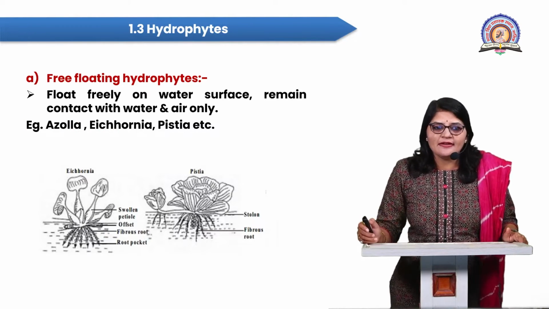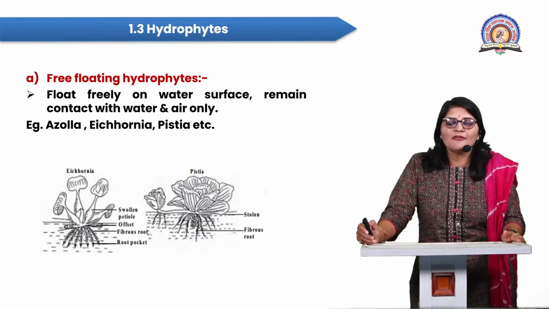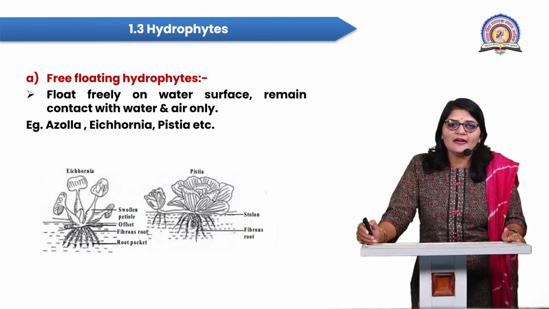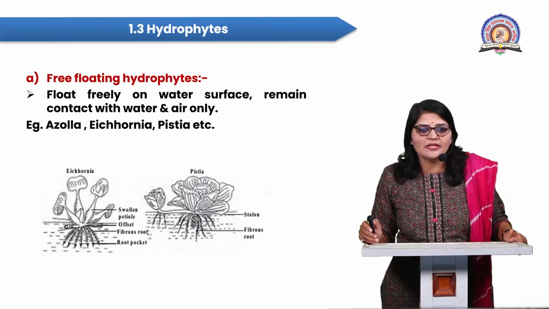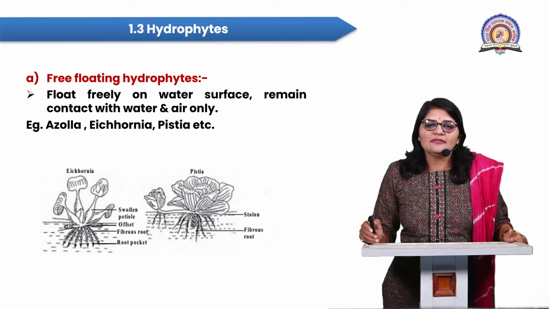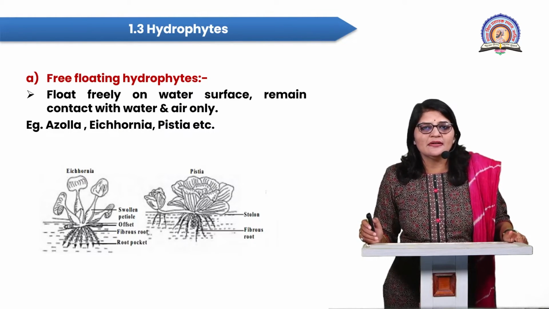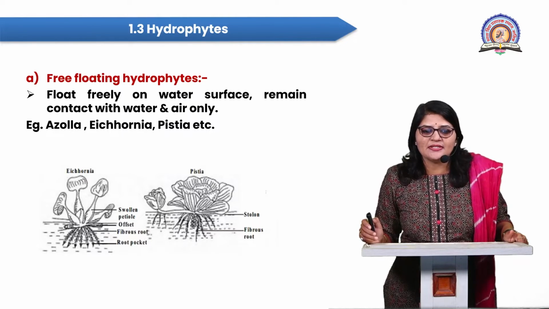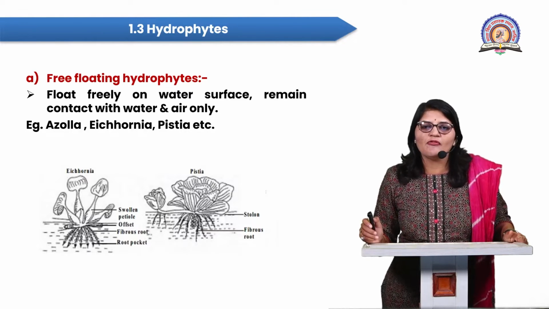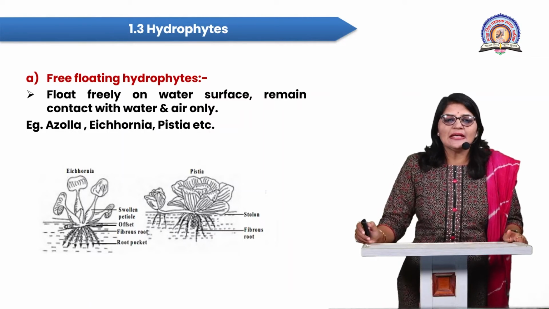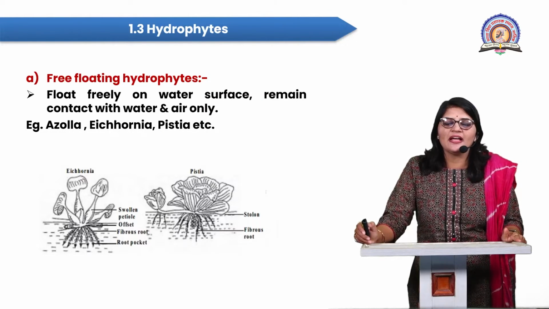So the first category, the free floating hydrophytes. These plants freely float on the water surface, and they remain in contact with air and water only. These plants have poorly developed root systems, or sometimes the roots are absent, or if the root is present, it is in the form of a fibrous root system. Examples of this plant group are Azolla, Eichhornia and Pistia.